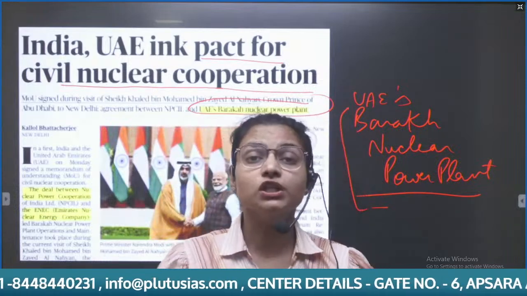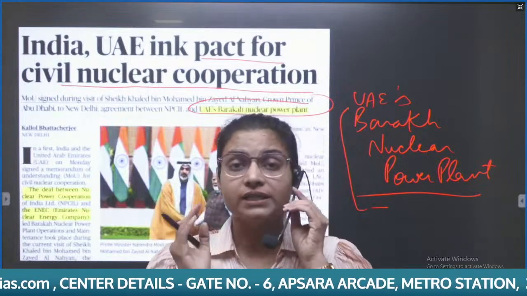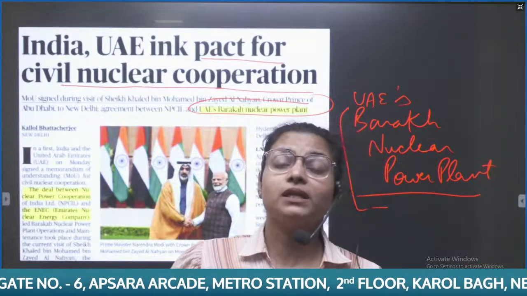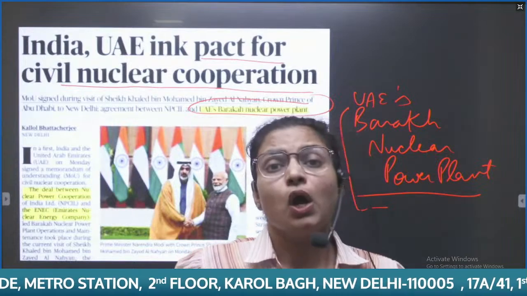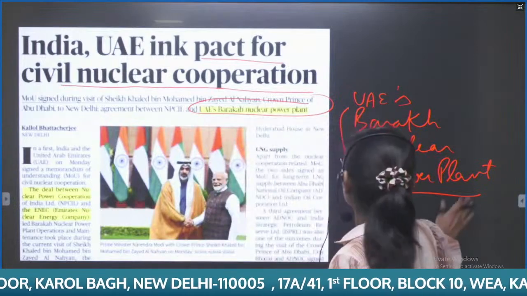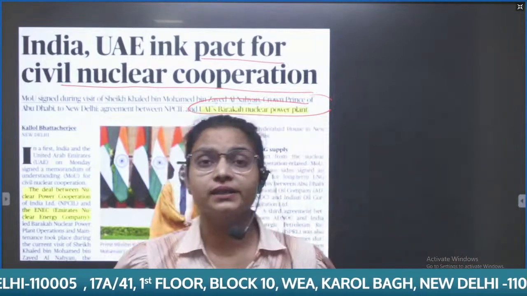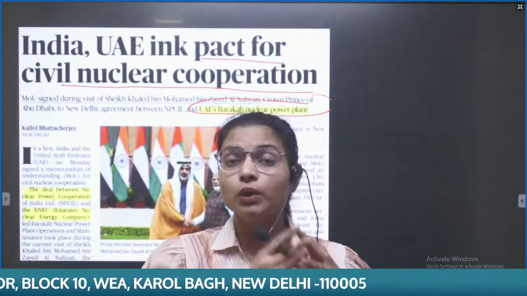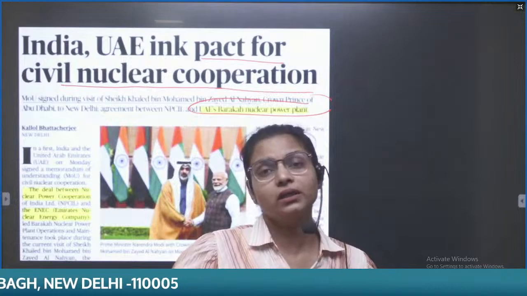Now, if a question comes on West Asia and India relationships, and you are writing the significance of India and West Asia relationships, then you can make a separate heading on nuclear energy. There you can mention the pact between India and the UAE, or you can write this as an example under the energy security topic. Now, if we discuss India and UAE relationships, you need to understand there is a geopolitical issue in West Asia. There were two sides: one was Saudi Arabia, and on the other side you can think of Iran.